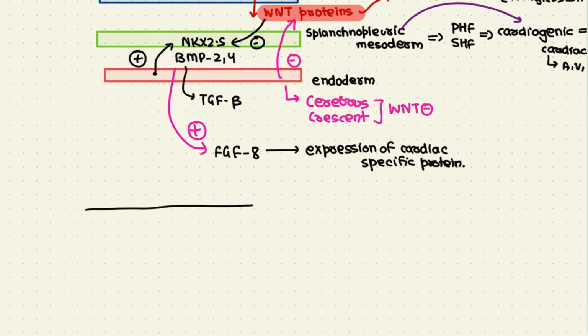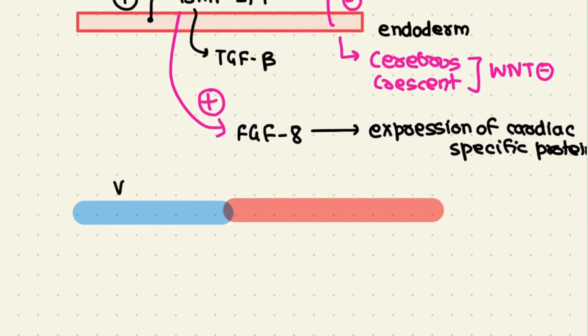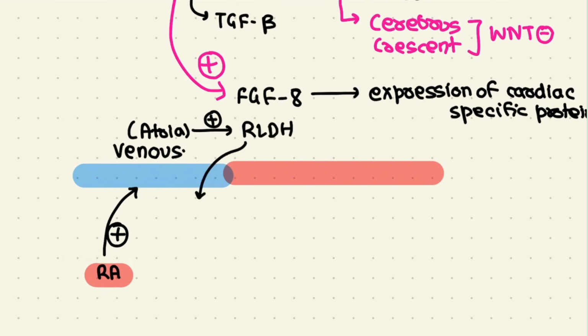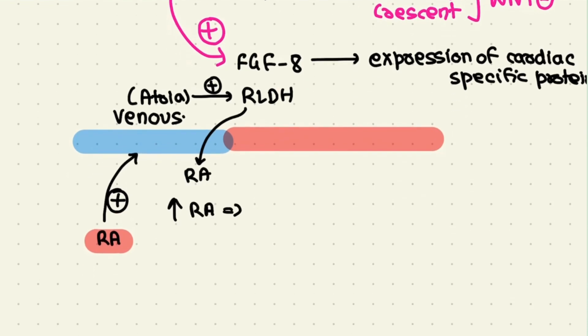To specify the venous portion of the cardiac tube, if we draw a cardiac tube right here, and if this is the venous portion of it and this is the outflow tract portion of it, the venous portion is basically specified by retinoic acid. And when retinoic acid is presented to the venous portion, that is the atria, they will start to express the enzyme retinaldehyde dehydrogenase, and they will start to produce their own retinoic acid. So high amounts of retinoic acid will specify the venous portion,